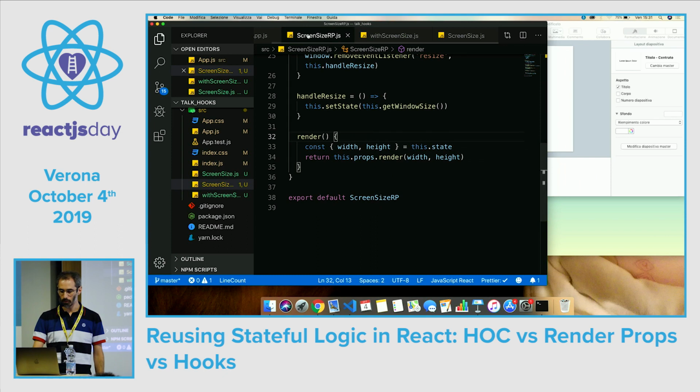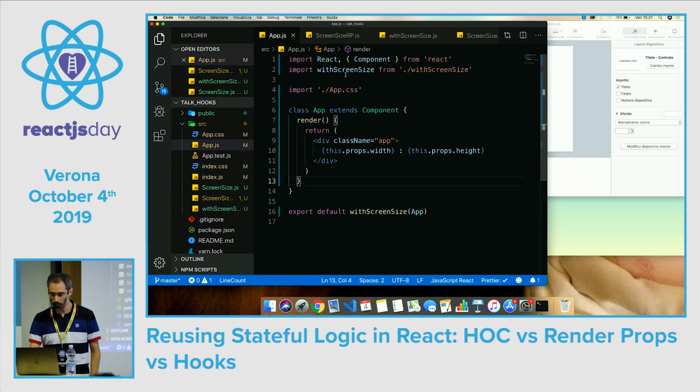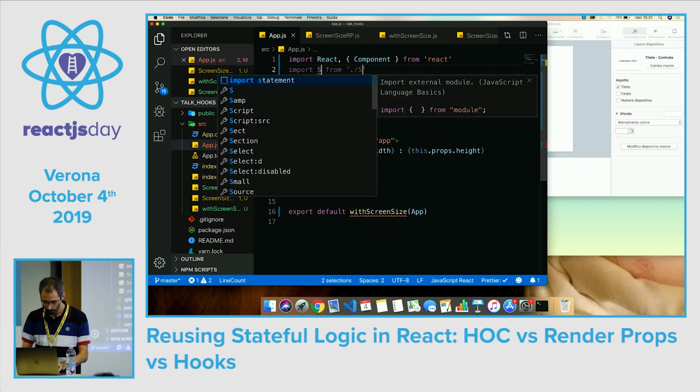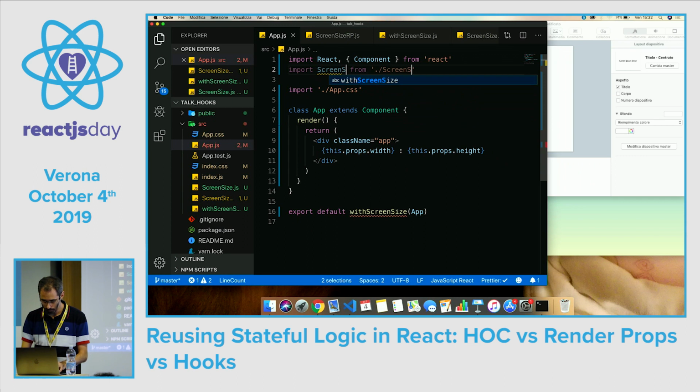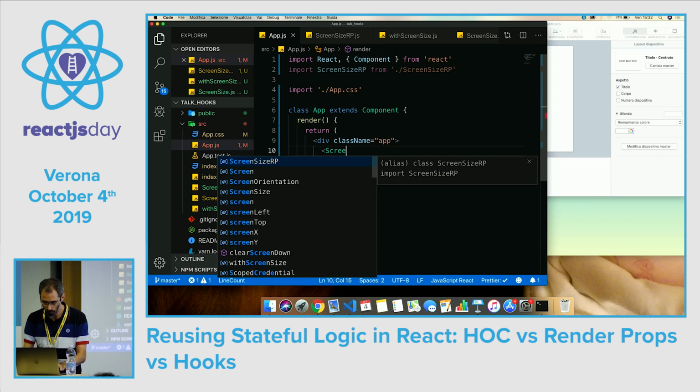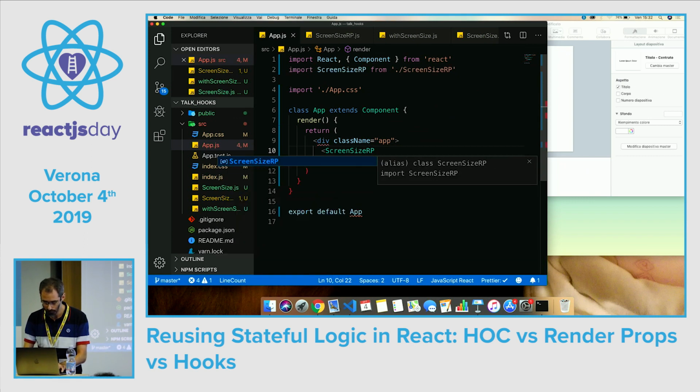Okay, so let's use it. We import our screen size rp. We don't need this wrapping anymore, and so we render screen size rp.